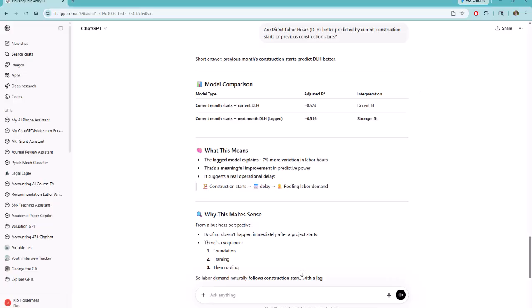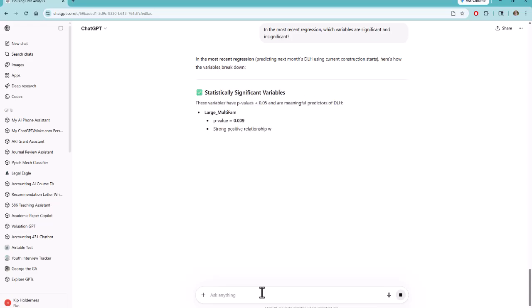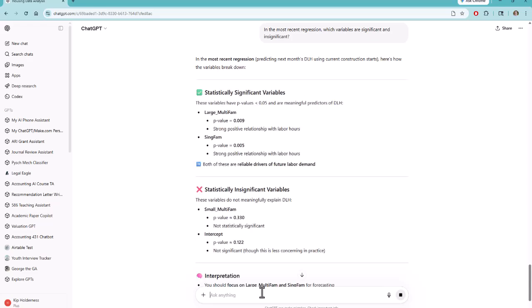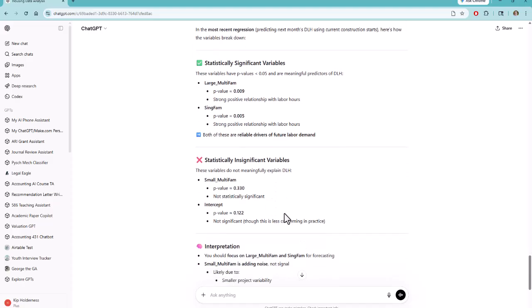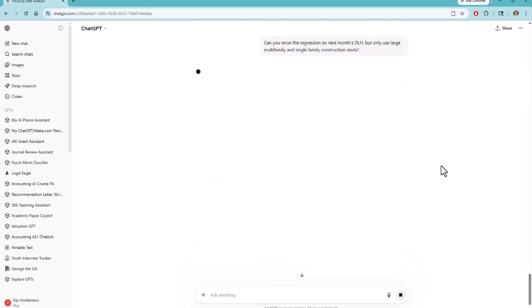So given that that's the better model, let's ask additional questions about that second regression. Let's figure out which variables are significant and insignificant. The results say that large multifamily structures and single-family homes are significant, but small multifamily units are not. That's based on a p-value of 0.05, which is pretty standard. So given that we've got two significant variables and one that's not, let's rerun that regression analysis, but take out that insignificant variable. Let's only use the large multifamily units and the single-family units.